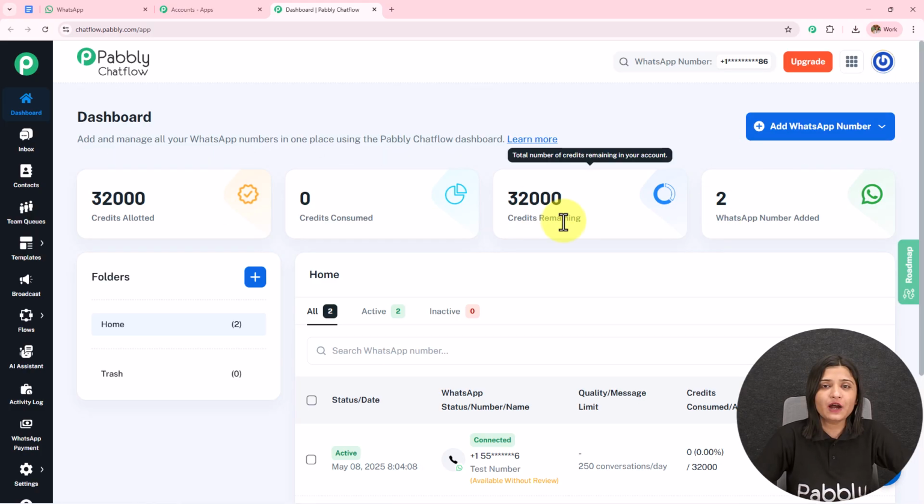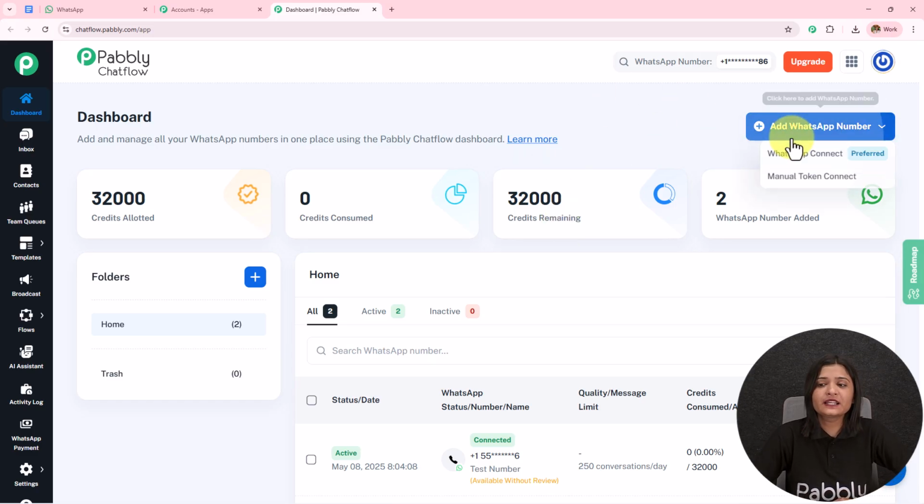Now, if you want to learn how you can add your WhatsApp to your Pabbly Chatflow account, simply click on this add WhatsApp number. Click on this WhatsApp connect to connect your Pabbly Chatflow to your WhatsApp, which is the preferred method, or you can also use this manual token to connect your WhatsApp to your Pabbly Chatflow account. If you want the step-by-step process, the detailed video is available in the description. You can check that out. On the left hand side here, we have all these features. The detailed video of these features is available in the description. You can check that out.